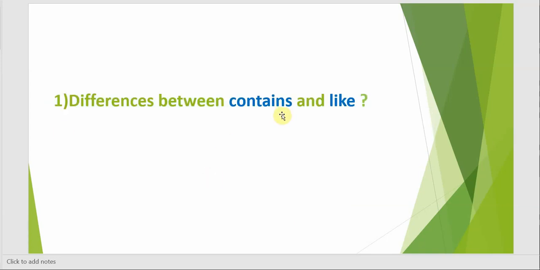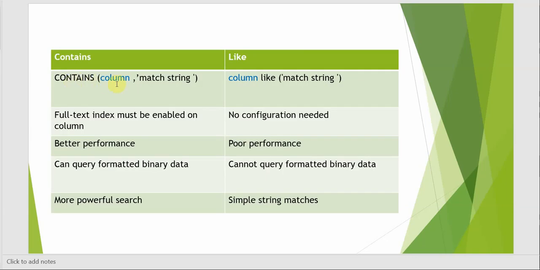Now let's get started with the first question. What is the difference between CONTAINS and LIKE? The CONTAINS syntax has a column, then the match string. But for LIKE, it has the column first, then the LIKE keyword, and at last the match string.